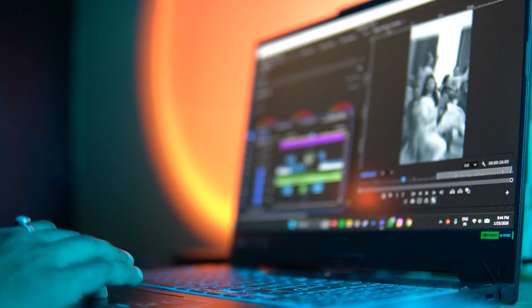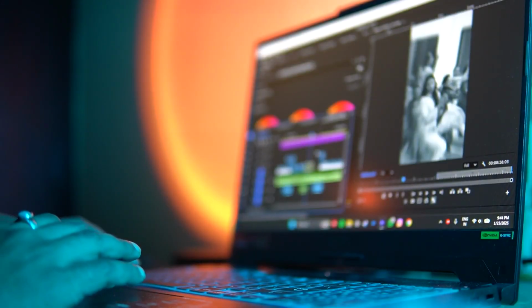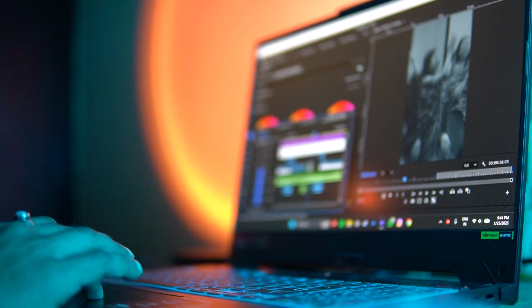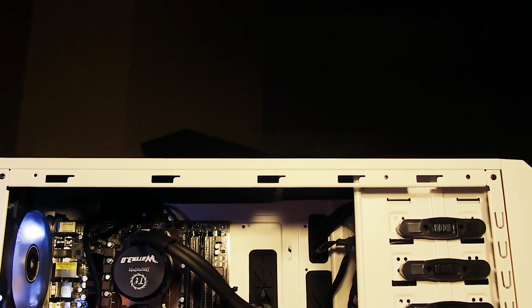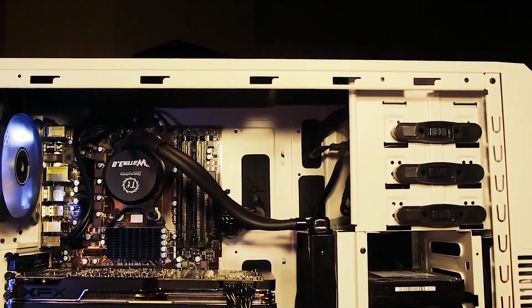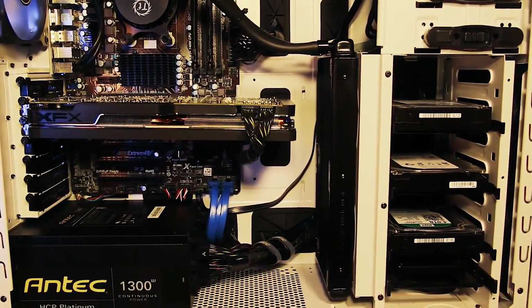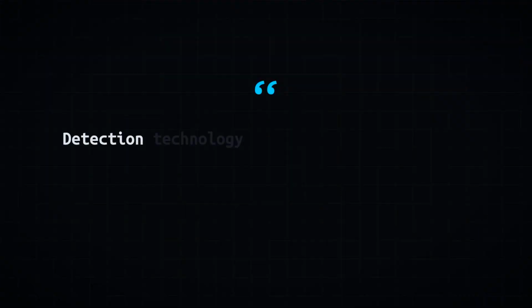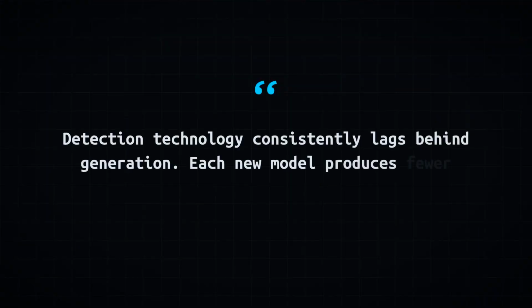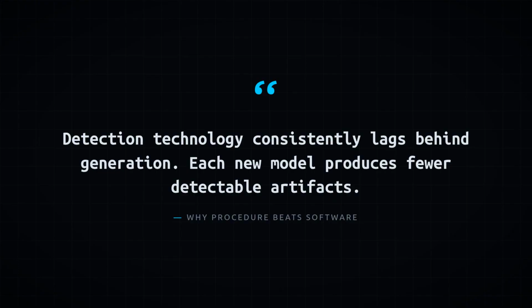However, detection technology consistently lags behind generation technology. Each new generation of deepfake models produces fewer detectable artifacts. Procedural verification is more reliable than technical detection for high-stakes financial decisions, precisely because it does not depend on detection technology keeping pace with generation technology.